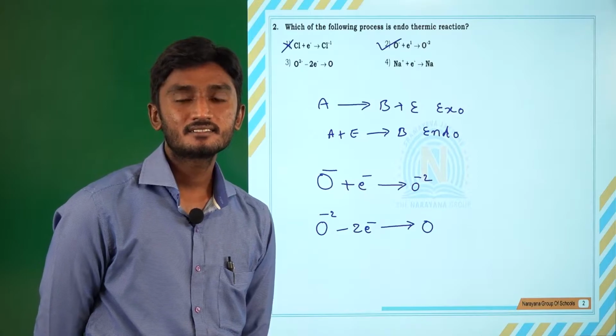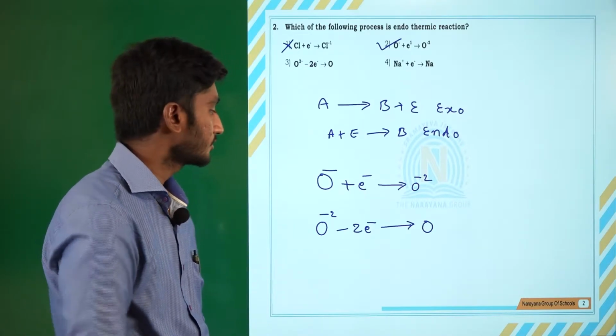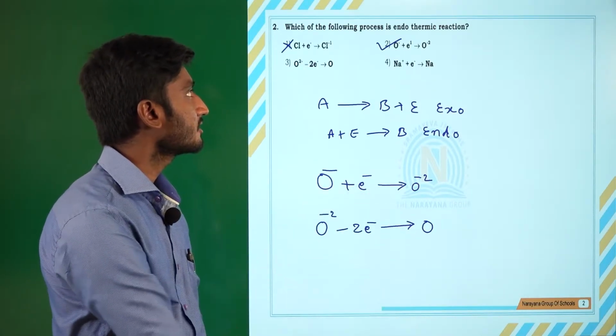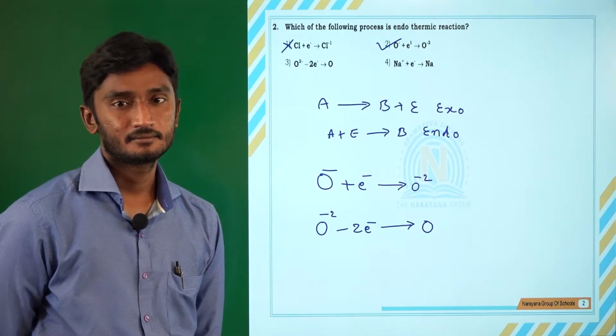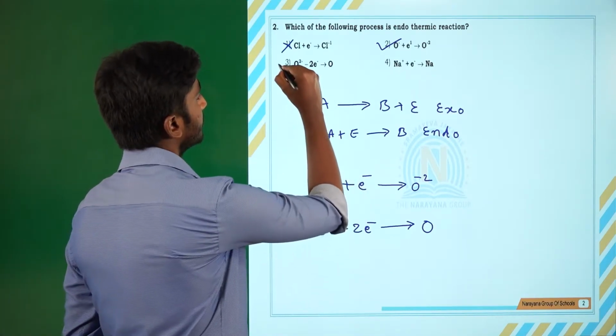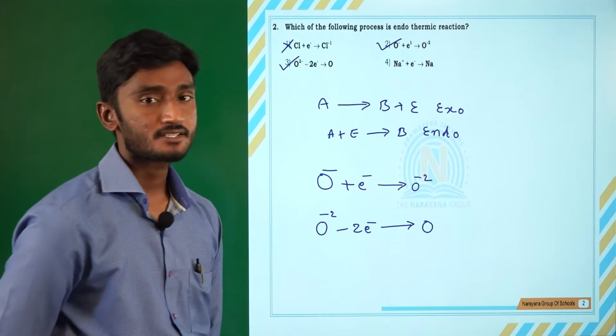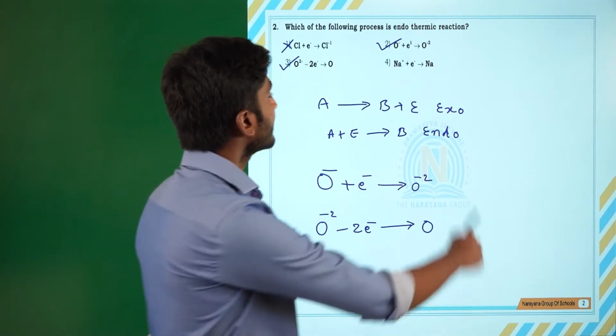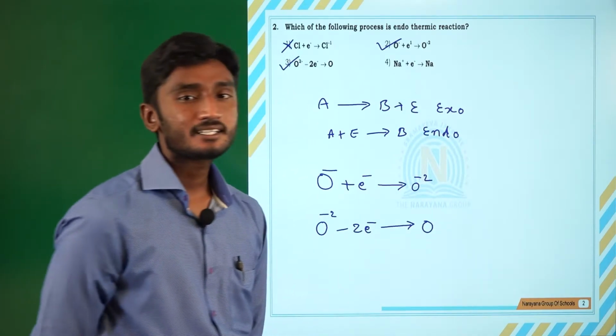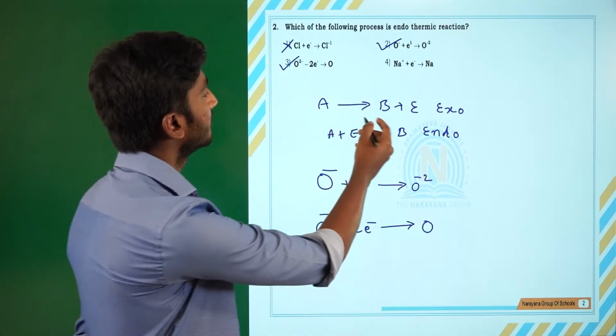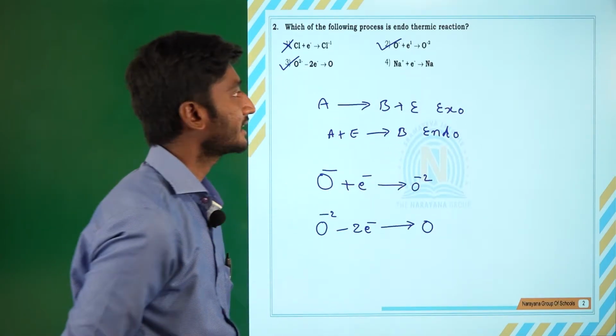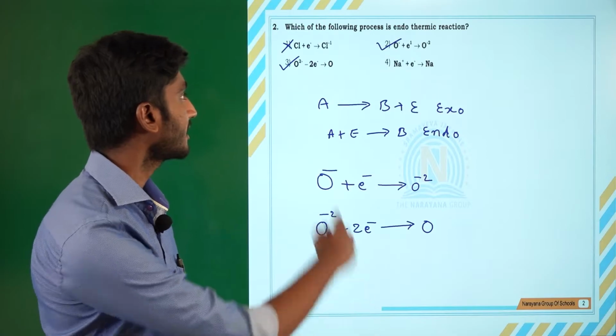Removal of an electron is the ionization process. In the removal of an electron, energy is gained. So this is also an endothermic reaction. And in the fourth option, an electron is gaining, so that is an exothermic reaction. So you will get options 2 and 3.